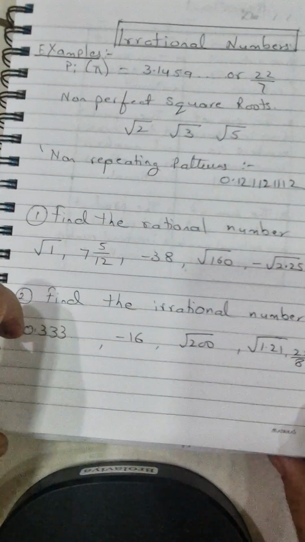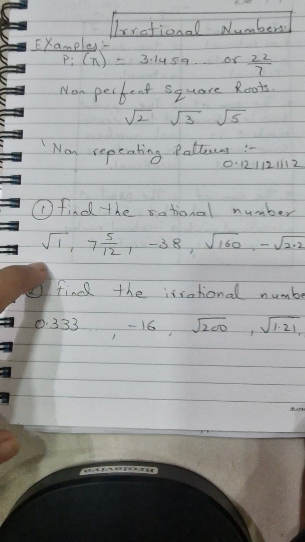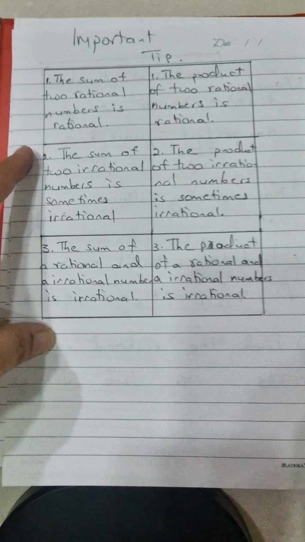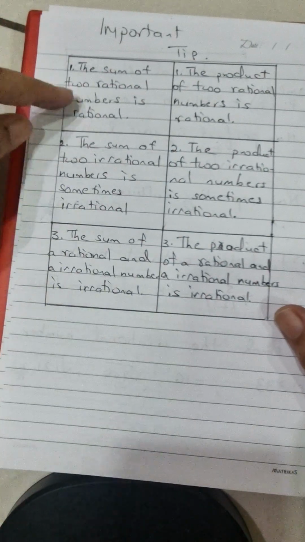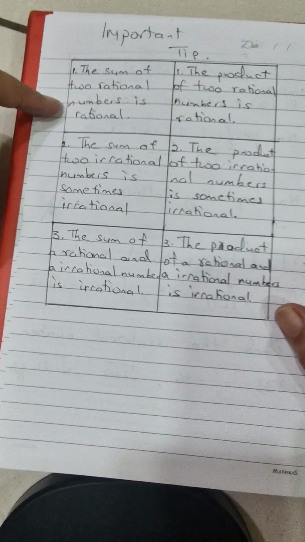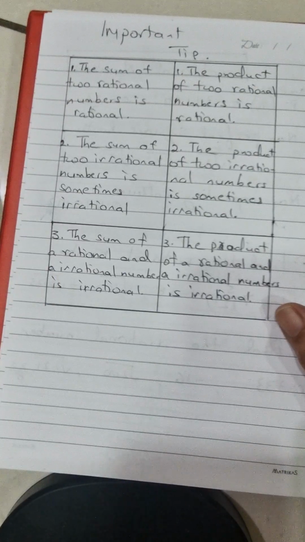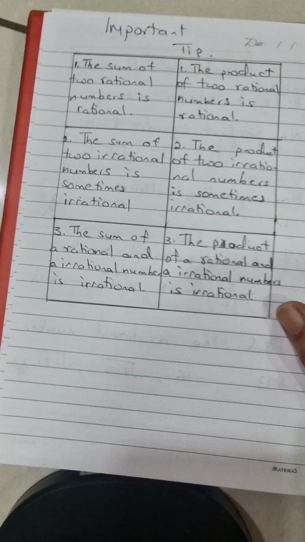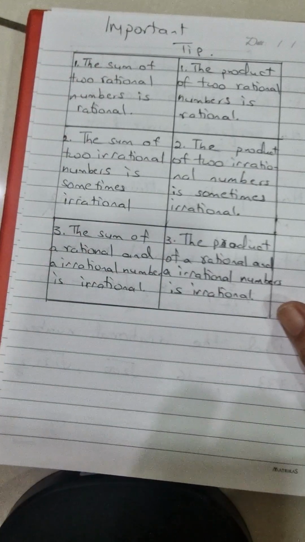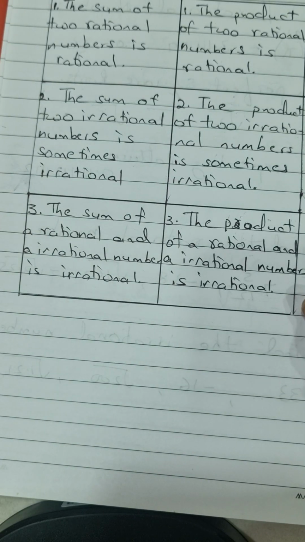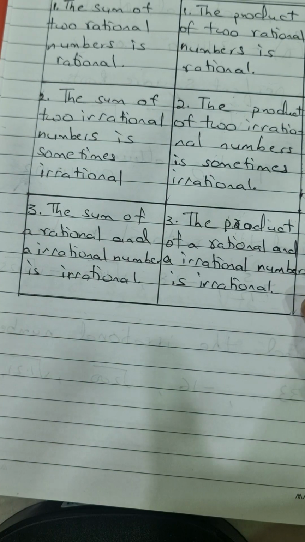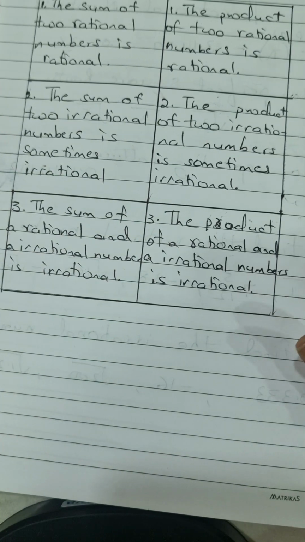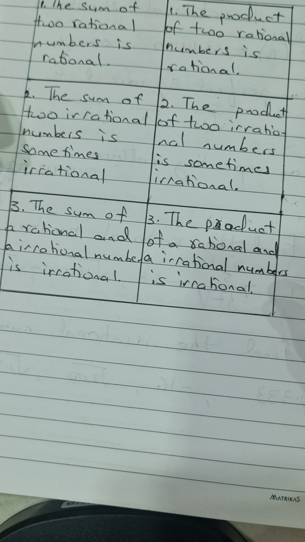Now let me do just 2 examples. Before we do these, I want to give you an important tip on rational and irrational numbers. First, the sum of 2 rational numbers: when you add 2 rational numbers, their answer will always be rational. In the same way, the product of 2 rational numbers is also rational.